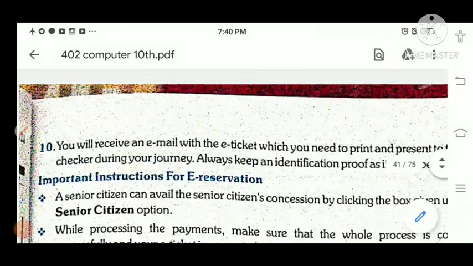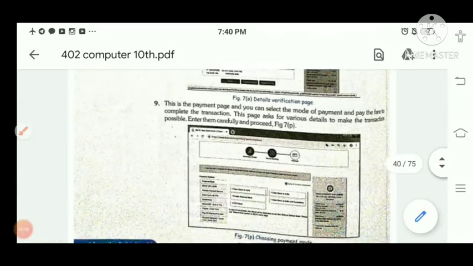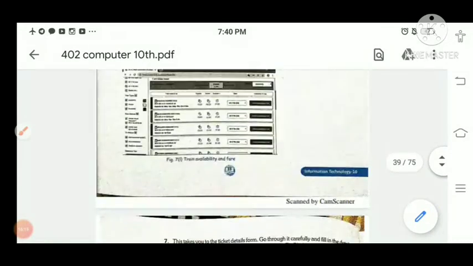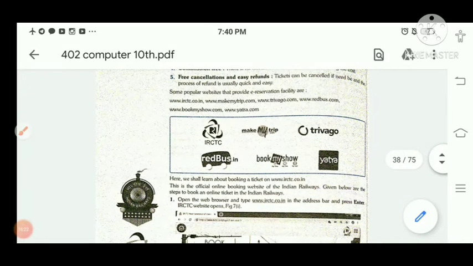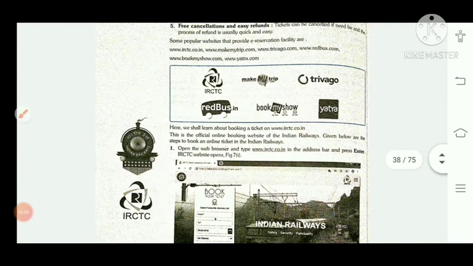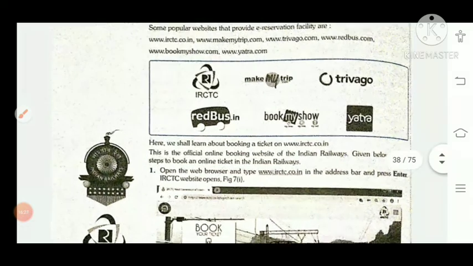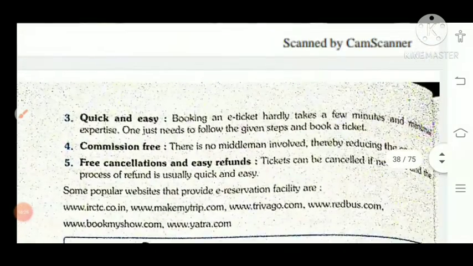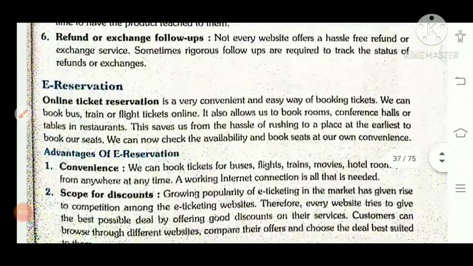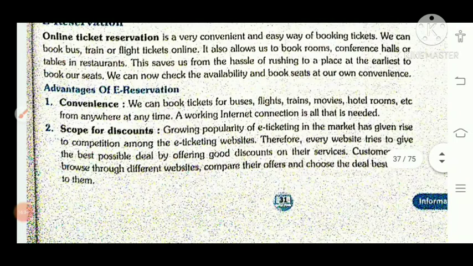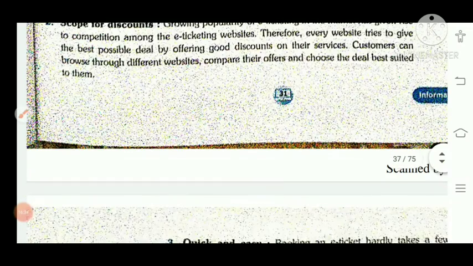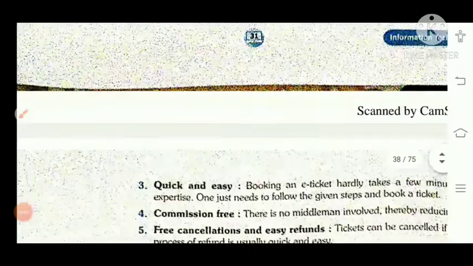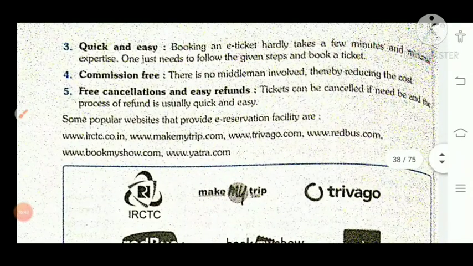Again we will take one quick look at what we covered in today's class. Children, from my side, this session number 7 is completed. In the previous class, we did online shopping. In today's class we discussed online reservation, e-reservation, and what the advantages are. It is convenient, time saving, and there is scope for discounts because so many companies are there that they will give us the best deal. It is quick and easy for all of us, reservation is done within a few minutes.